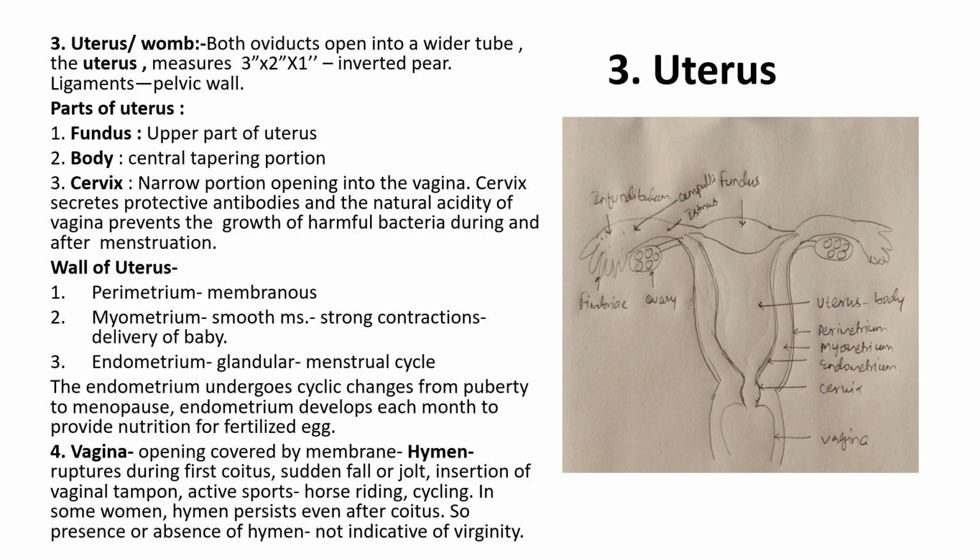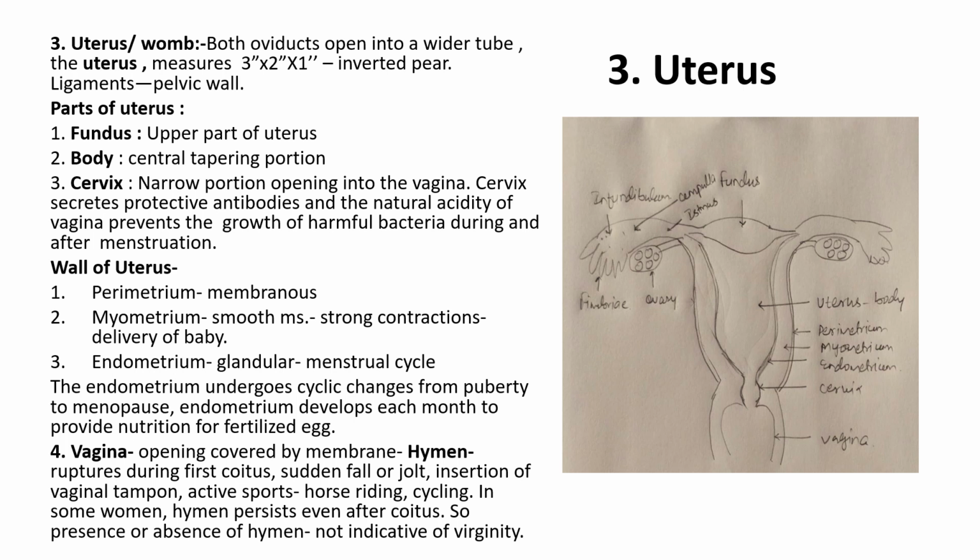The wall of the uterus has the perimetrium, the outermost membrane, then the myometrium, the middle portion containing smooth muscles, which is for the strong contractions during labor or delivery of the baby. Then the innermost part is the endometrium, which is glandular and causes the menstrual cycle. The endometrium undergoes cyclic changes from puberty to menopause, and it develops each month to provide nutrition for the fertilized ovum or egg.